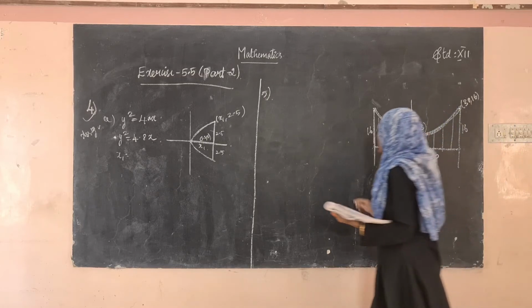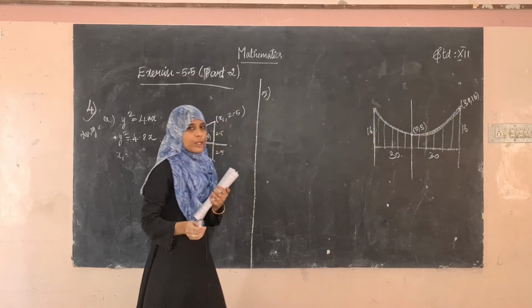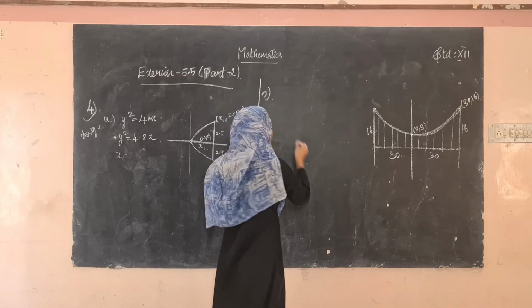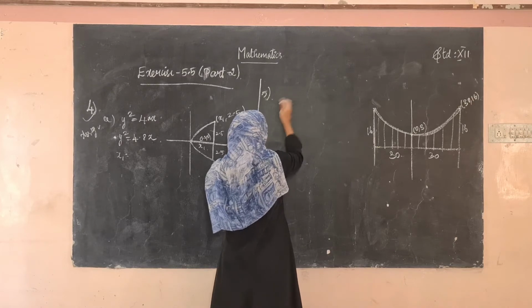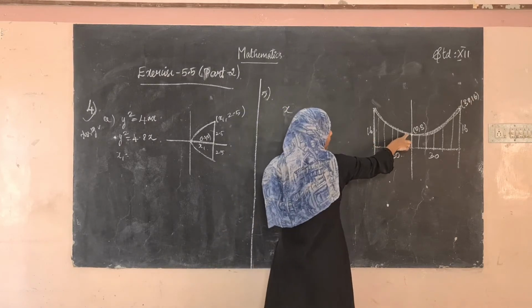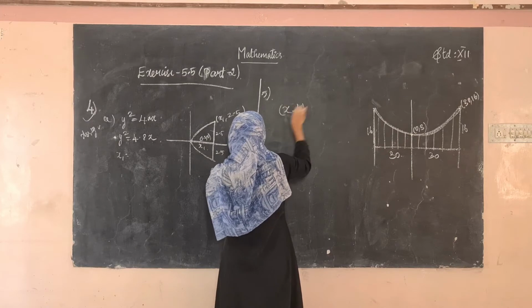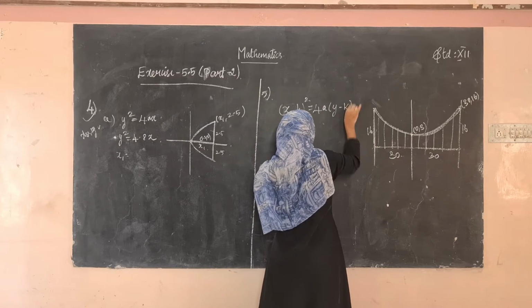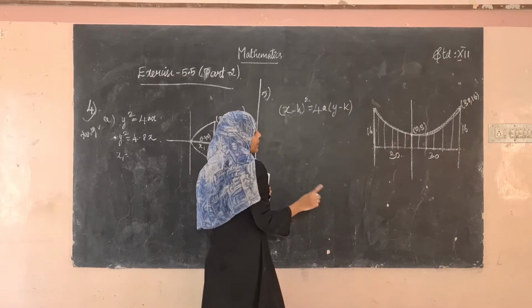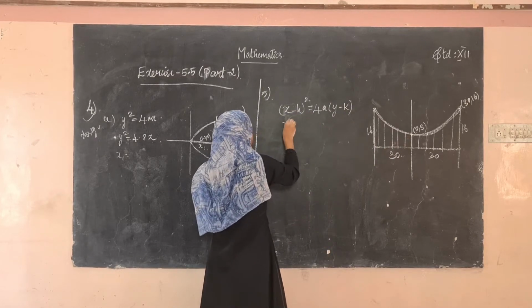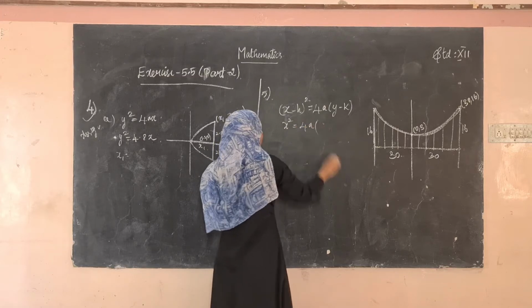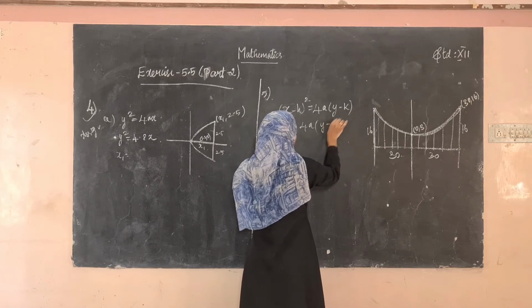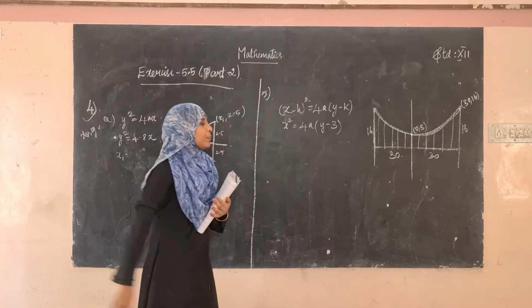First, find the equation of the parabola. The parabola is open at top, so the equation of the parabola will be x square, and it has the vertex at some other point. So (x minus h) the whole square is equal to 4a into (y minus k). See, the vertex is (0, 3), so h is 0 and k is 3. So x square is equal to 4a into (y minus 3). This is going to be the equation of the parabola.